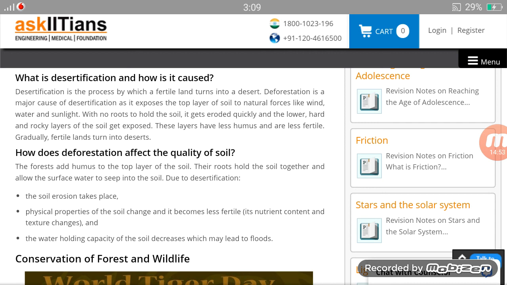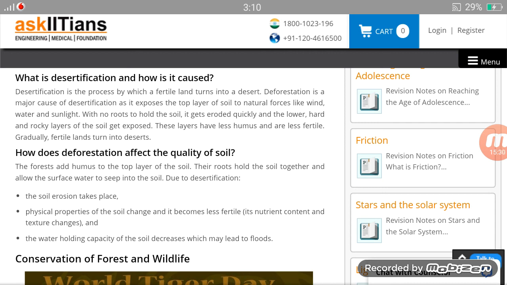I think it was given in very clear language and I don't need to explain it further in more detail. In this, due to deforestation, the upper layer of the soil is totally exposed to the wind, water, and sunlight. And when there are no roots to hold the soil, it gets eroded quickly, and the hard and rocky layer of the soil gets exposed. And when it gets exposed, this layer has less humus and is less fertile. So this layer gradually turns into a desert.